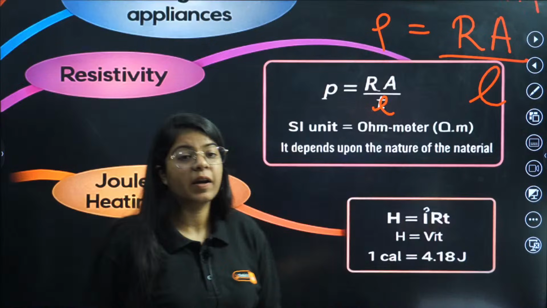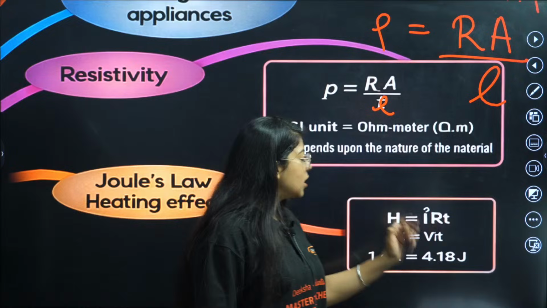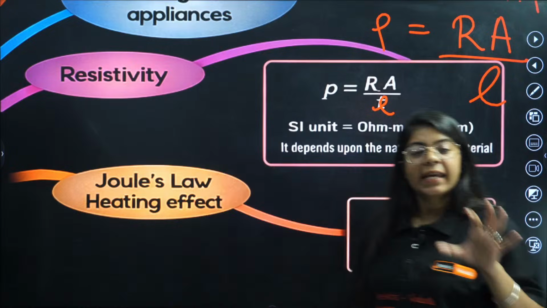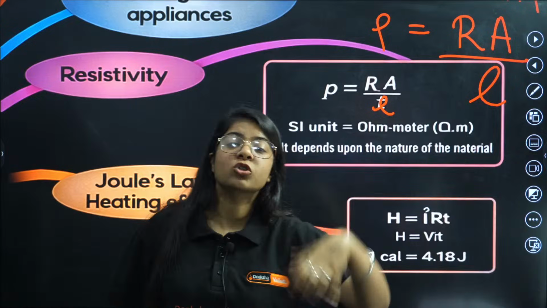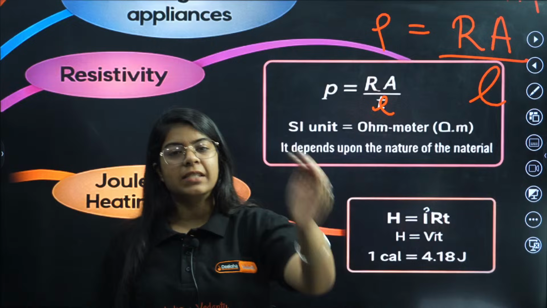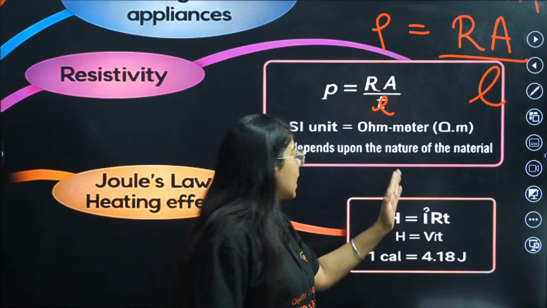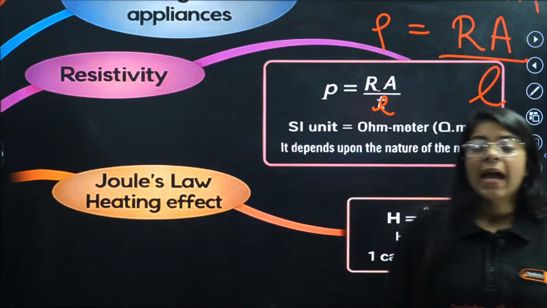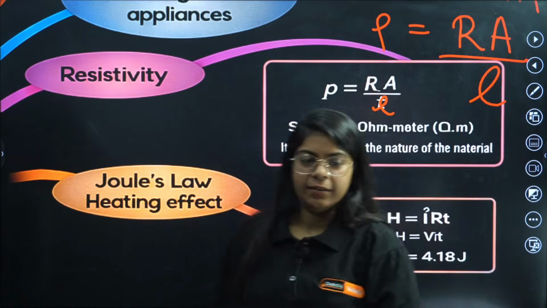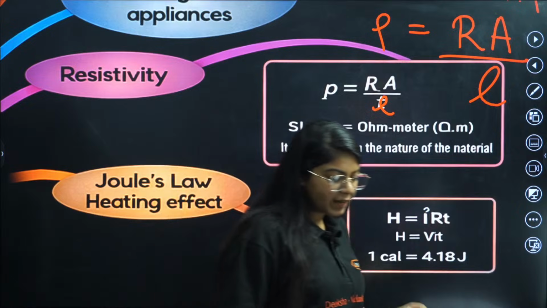That is H equals I square RT. Correct. Heating effect of electric current depends on the square of current into resistance into time. Correct. So that is I square RT. Correct. And you can also write VIT in the form of potential difference.